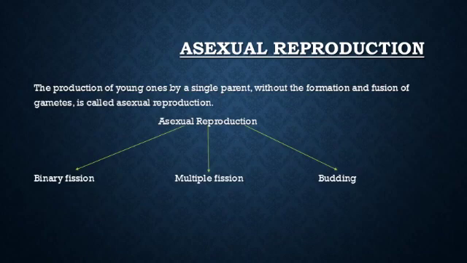It is a primitive method of reproduction, simpler than sexual reproduction, and it takes place mostly in small animals or unicellular organisms. The first type of asexual reproduction is binary fission, then multiple fission and budding. So these are the three types of asexual reproduction we are going to study in this chapter.